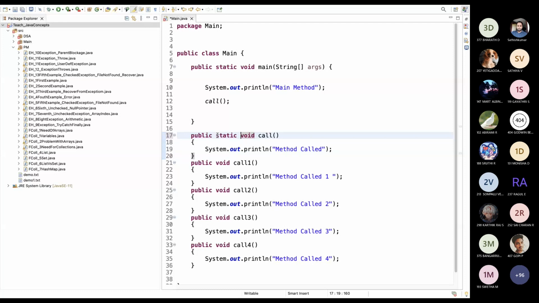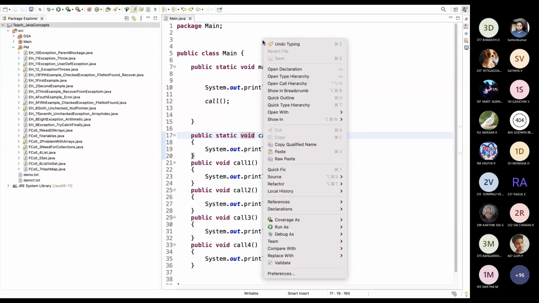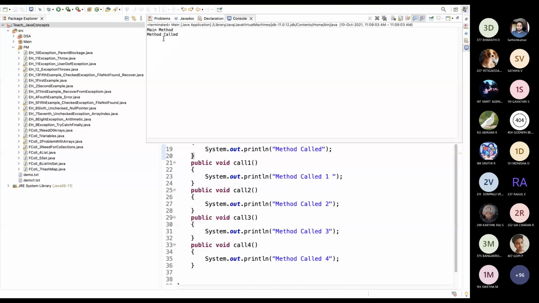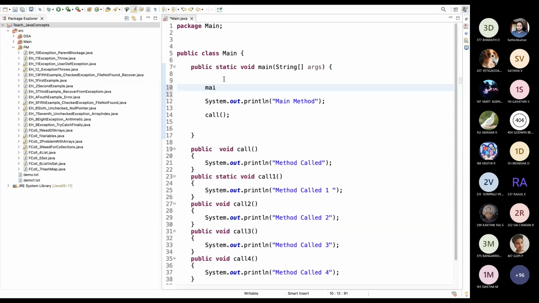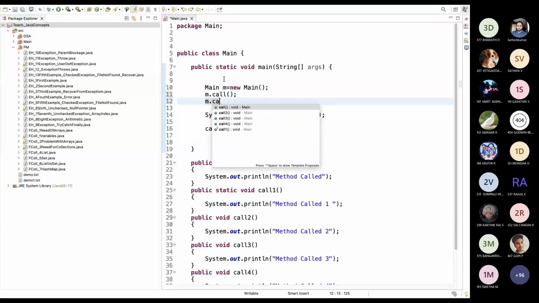Actually, I have disabled the error identification feature in Eclipse. That's why we're not able to see any error. Now we can see the main method and the method called. So like that we can make all the methods static, or we can create an object. Everybody knows what an object is, right? So what is the use of an object? Reference variable of a class. Yeah, correct.